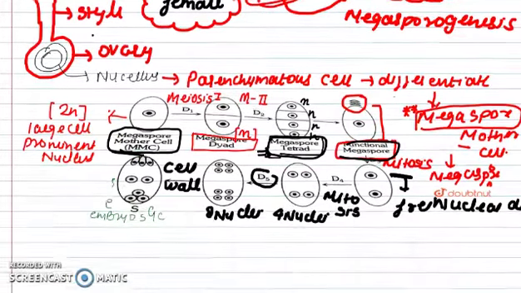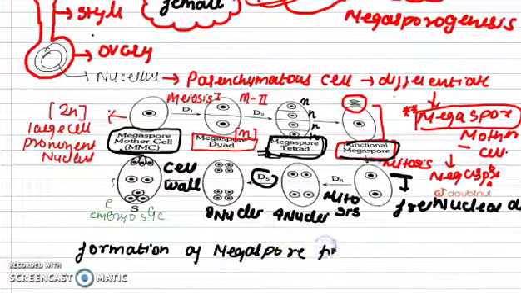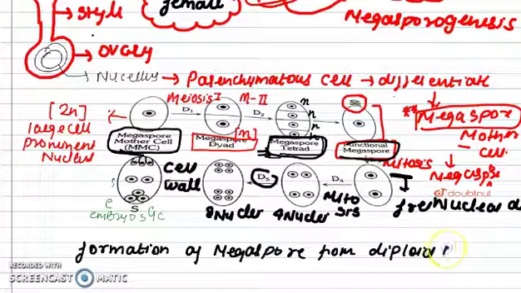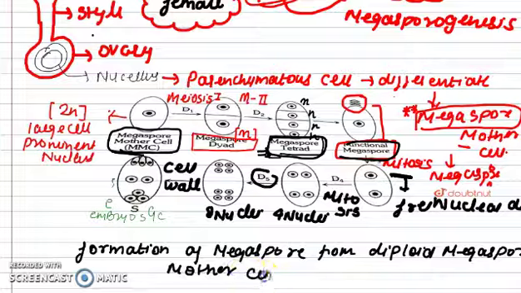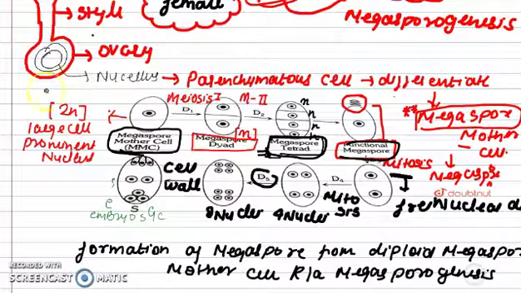Now we can write the definition here. What is the definition? The formation of megaspores from the diploid megaspore mother cell will be called megasporogenesis.